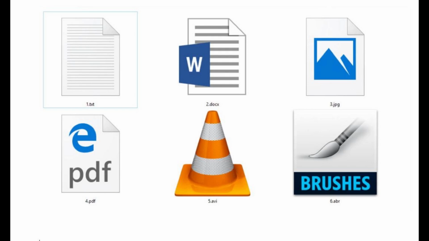Can file formats affect file size? Yes, file formats can have an impact on file size. Some formats are designed to compress data, resulting in smaller file sizes. For example, images saved in Joint Photographic Experts Group, JPEG, format are compressed and can have smaller file sizes compared to uncompressed formats like bitmap, BMP. Similarly, audio and video formats like MPEG Audio Layer 3, MP3, and MPEG-4 Advanced Video Coding, MP4, use compression techniques to reduce file sizes without significant loss in quality.